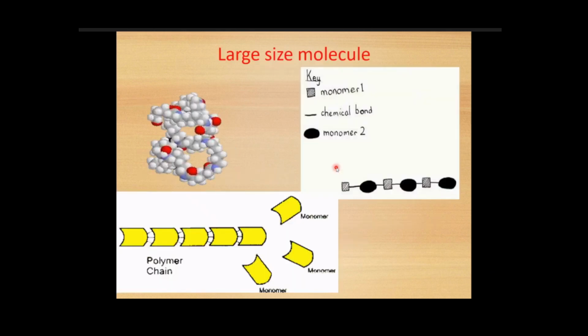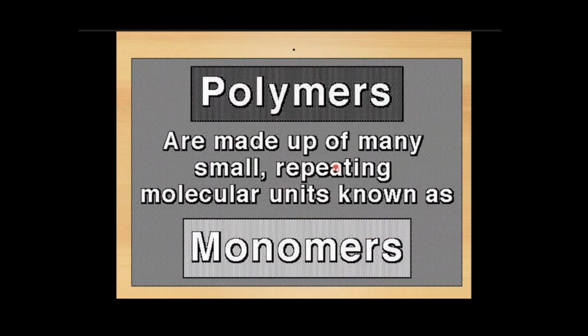In this slide we can see from this figure that the combined structure of monomers gives the polymer. So polymers are made up of many small repeating molecular units, known as monomers.